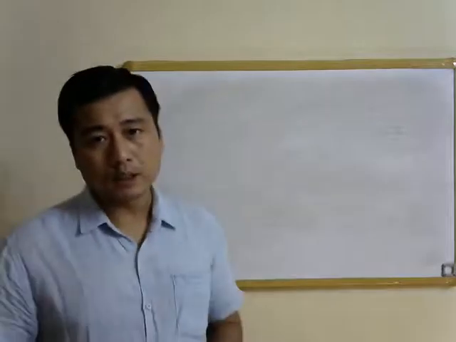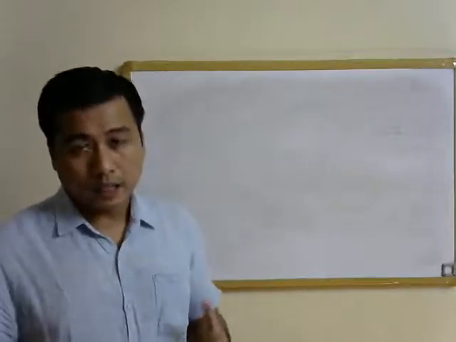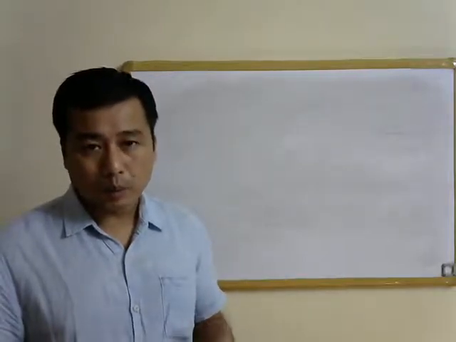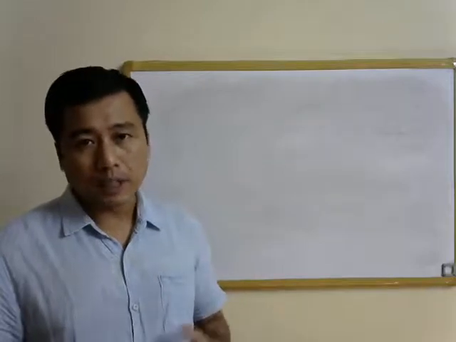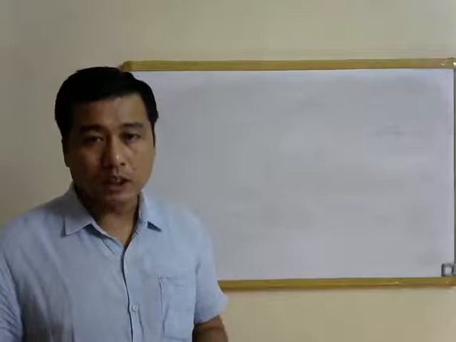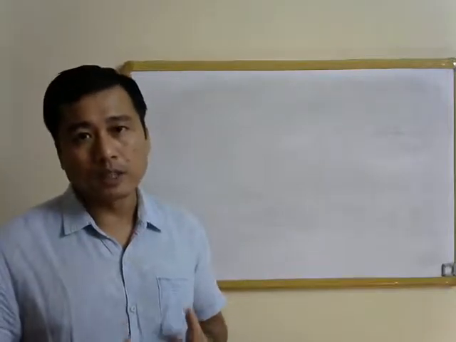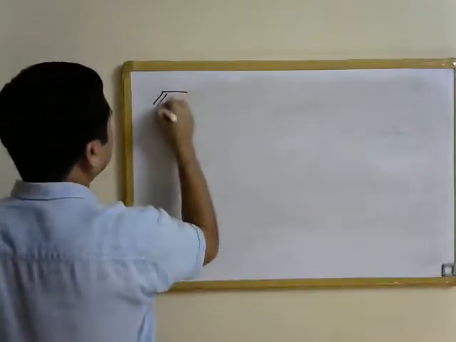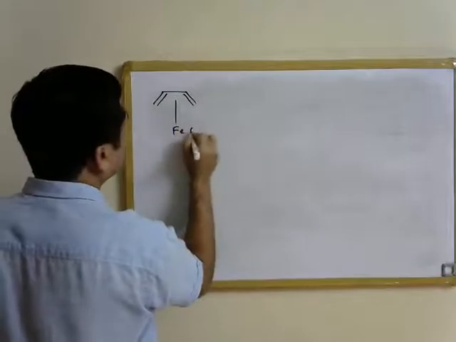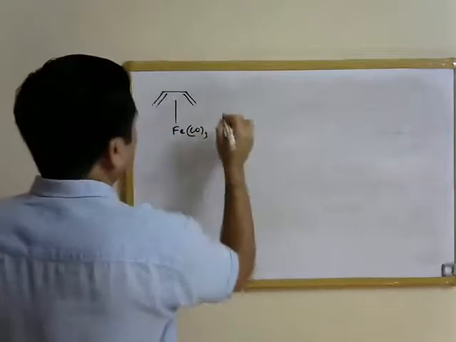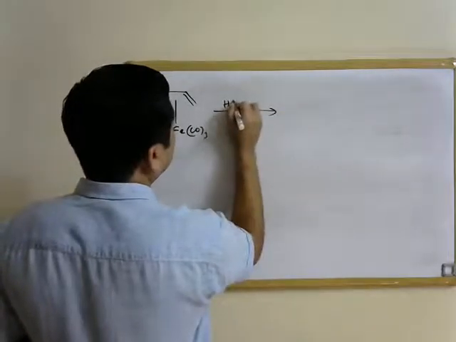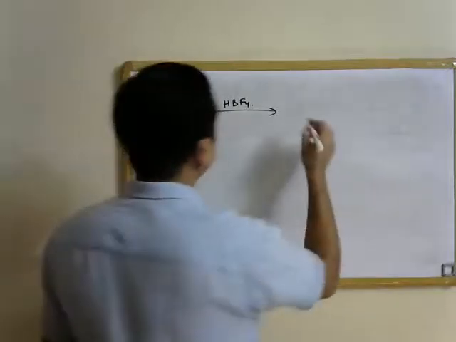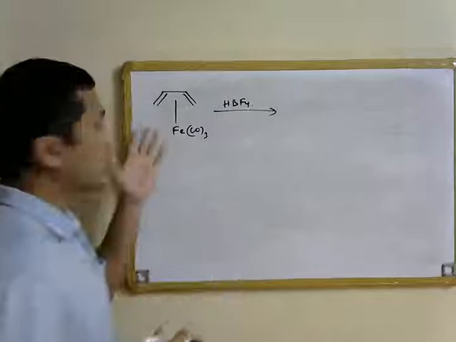Now, one reaction that they undergo is electrophilic addition. For example, protons can come and attack the olefin. If the metal does not undergo oxidation under that condition, then the proton will come and attack one of the olefin carbon atoms, and we'll see examples of such reactions. So if you take, say, an iron butadiene complex, and do a reaction with a strong acid, that is HBF4, which will provide us H plus ion, now the electrophile, that is the H plus ion, will come and attack one of the olefin carbon atoms, that is